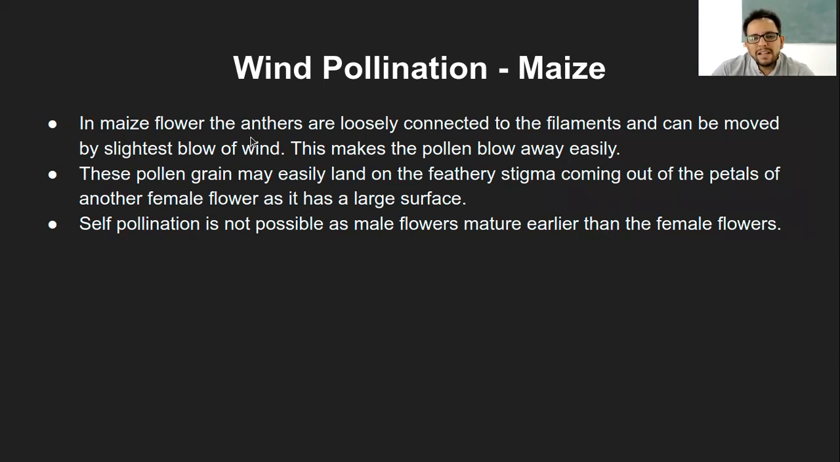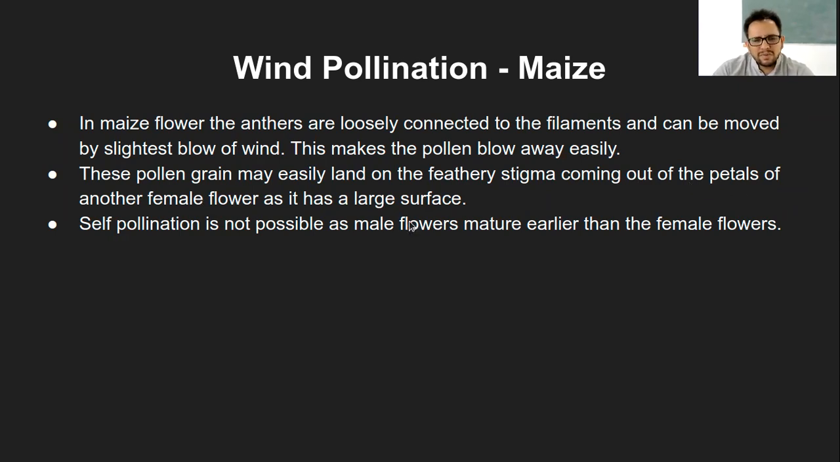So in the maize flower, the anthers are loosely connected to the filaments. That was one of the characteristics of wind-pollinated plants. They can be moved by the slightest blow of the wind, and this makes the pollen blow away very easily. Now, these pollen grains may land on the feathery stigma coming out of the petals from another female flower, as